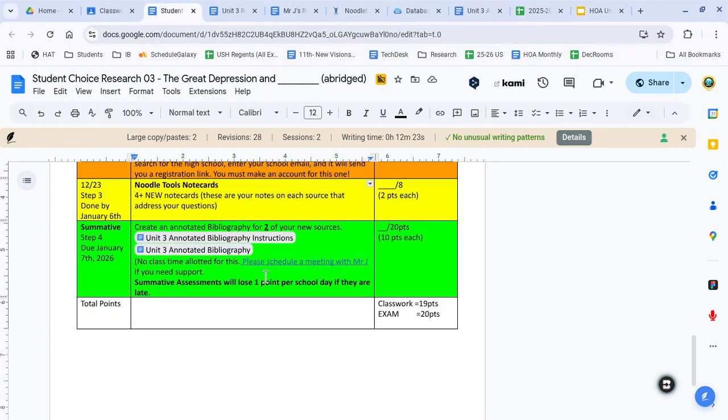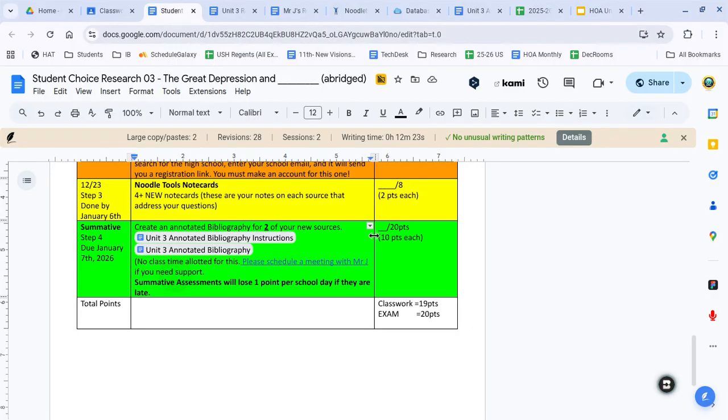And then finally, we are going to ask you to make an annotated bibliography with not just 1, but 2 of your new sources. It must be a new source. We're going to be working on OPCVLing our 2 new sources in your annotated bibliography. We are going to be grading this as a summative assessment. It's 2 sources, so it's going to be worth 20 points for this annotated bibliography.